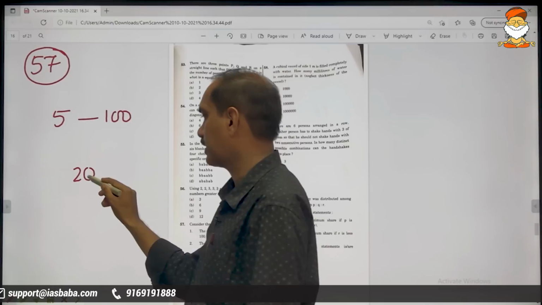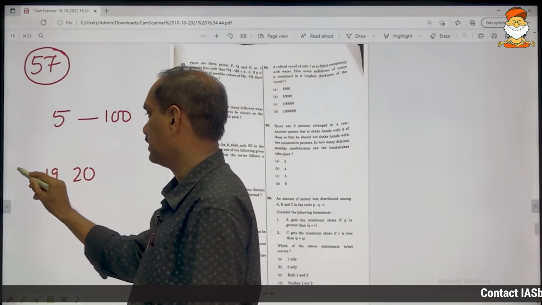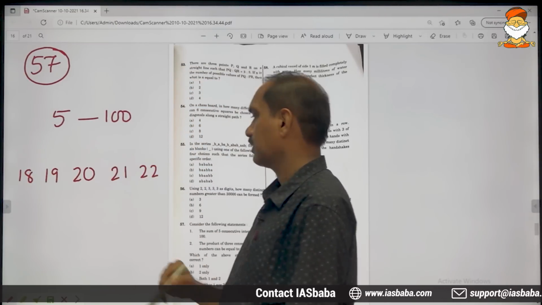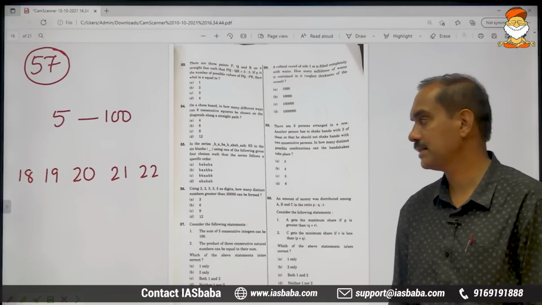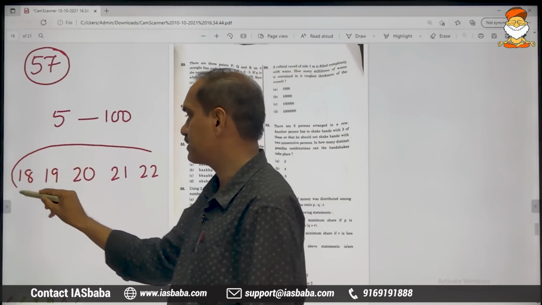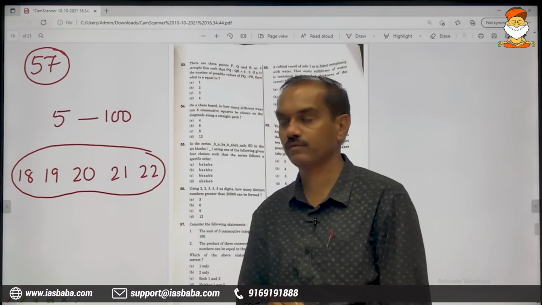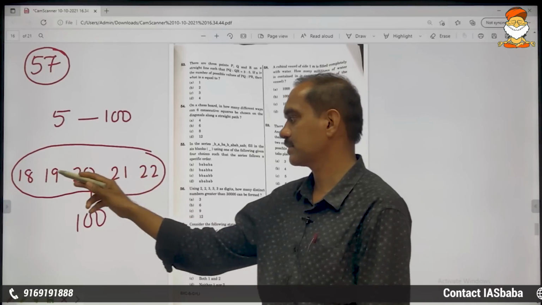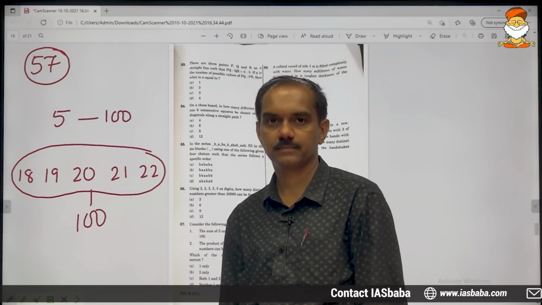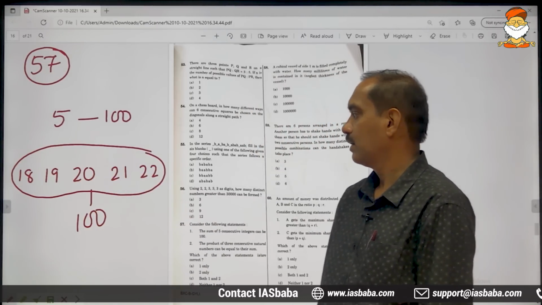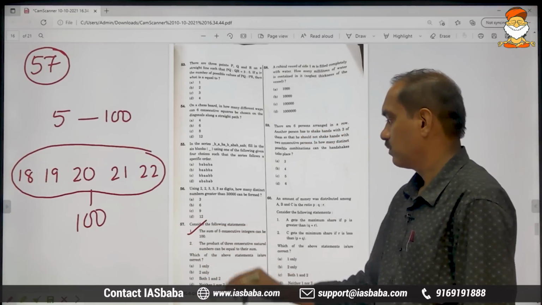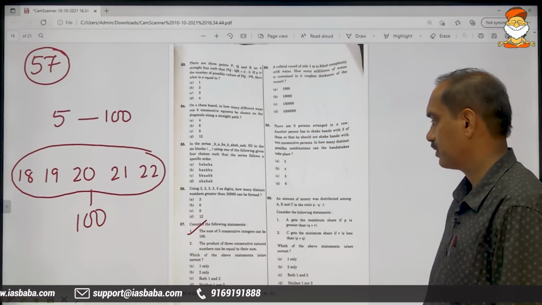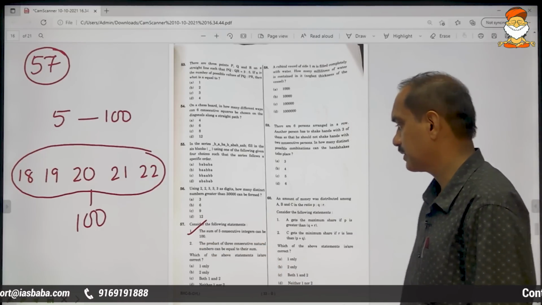If you take 1 as 20, 2 numbers lesser than 20, 2 numbers greater than 20, then everything will get balanced. These are the 5 consecutive natural numbers which will give you the total 100. Add all these numbers and you will surely get 100. So, first statement is very much clear. That is possible.